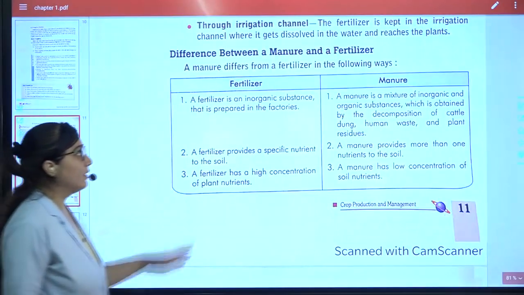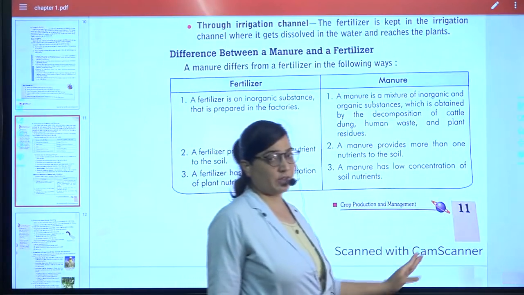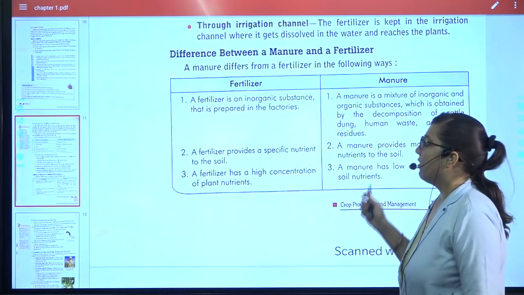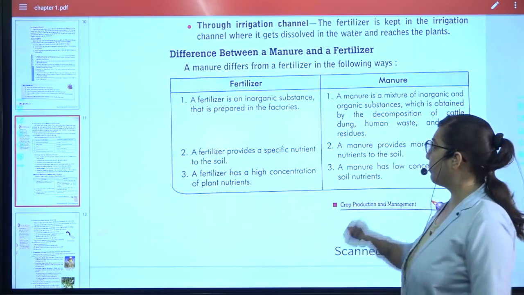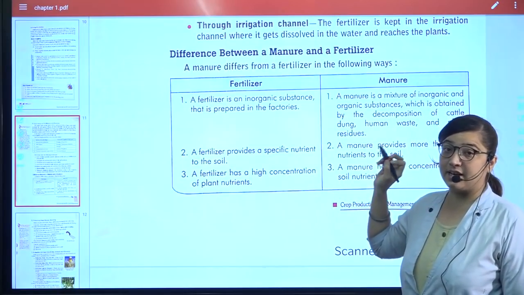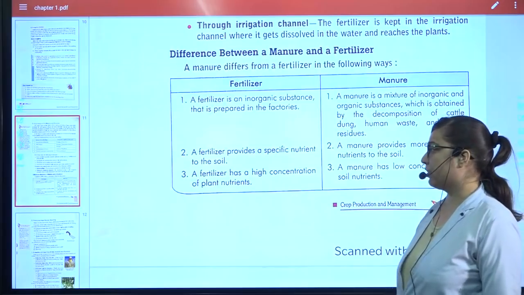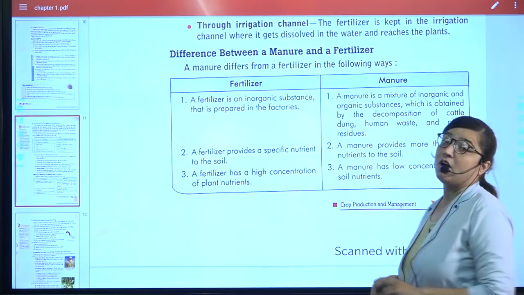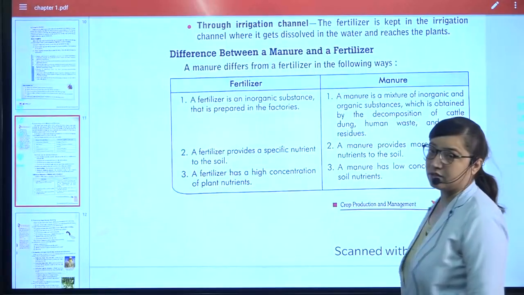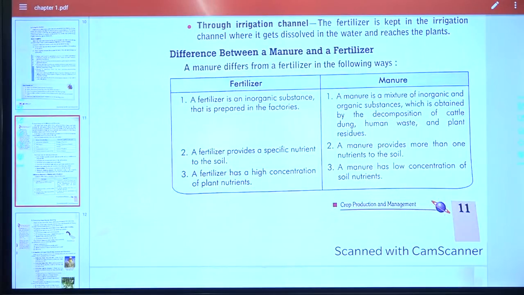The difference between the fertilizer and manure. What is fertilizer? Fertilizer is an inorganic substance, while the manure is an organic substance. Fertilizer will provide a specific nutrient, manures will provide all the nutrients. Fertilizer has high concentration of plant nutrients, manure is having low concentration. This is a very important difference, just note it down.